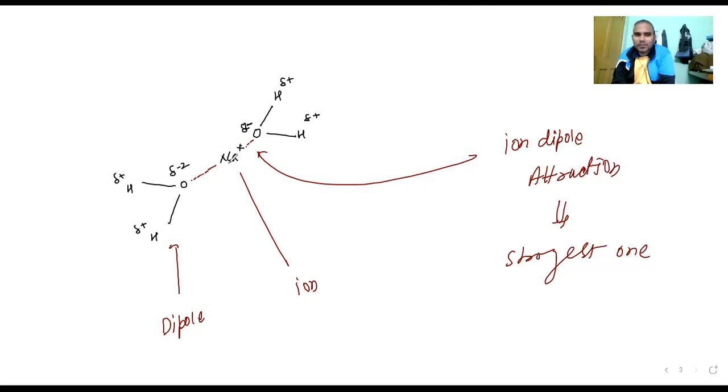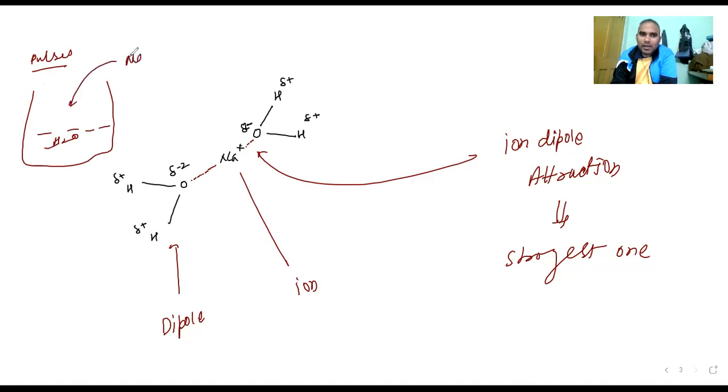Like we cook pulses, dal. What is there? Mostly H2O is there. What you are bringing here is that you are adding the salt also. Why is it getting dissolved? Because of these forces, ion-dipole.